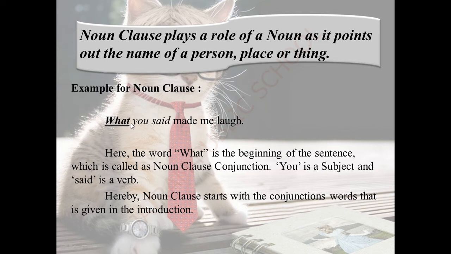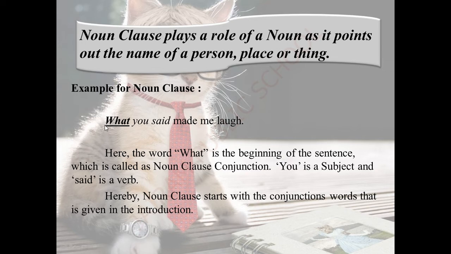Once again, what you said made me laugh. What is a noun clause conjunction. You is a subject, said is a verb. So what you said, on the whole, is a compilation of words that gives a noun clause. Hereby, a noun clause starts with the conjunction words that were given in the introduction.